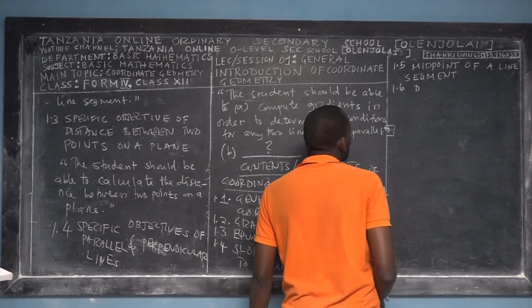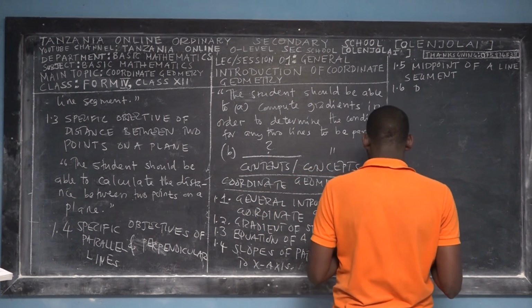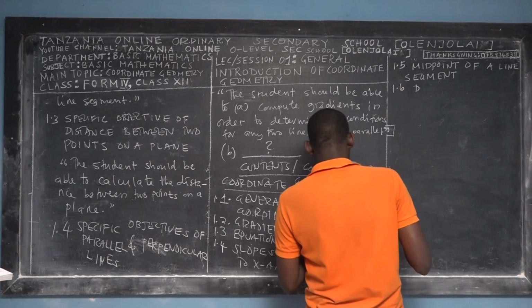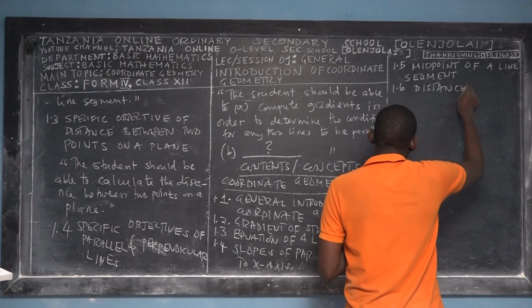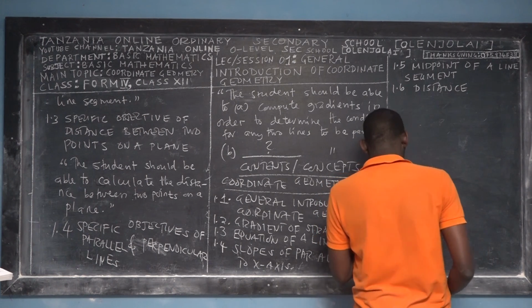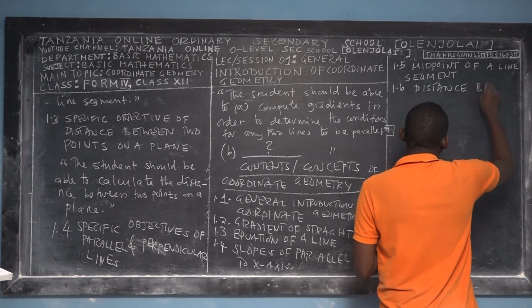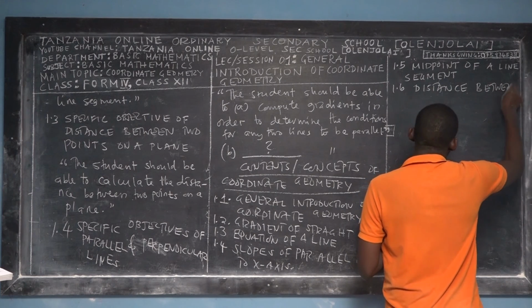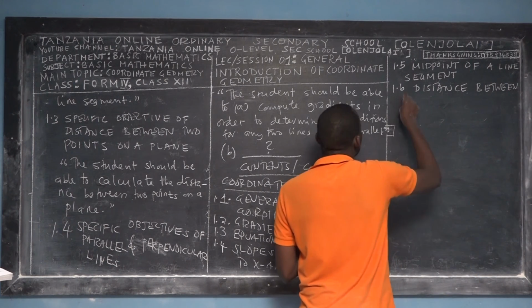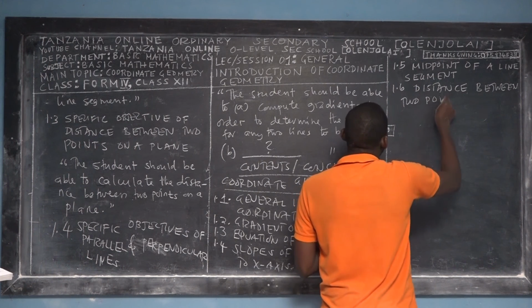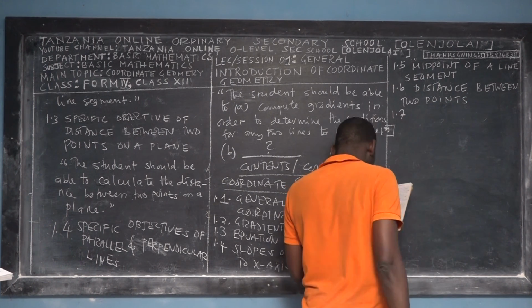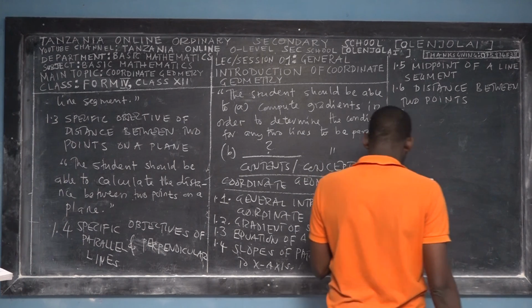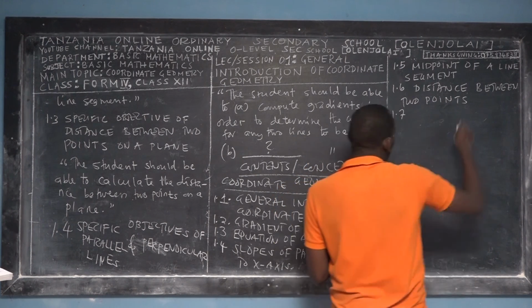Hence 1.6 will teach you about the second subtopic. Then we'll take you straight to the third subtopic, which is the distance between 2 points. Then you go to 1.7, where we'll teach you about 2 points on a plane.